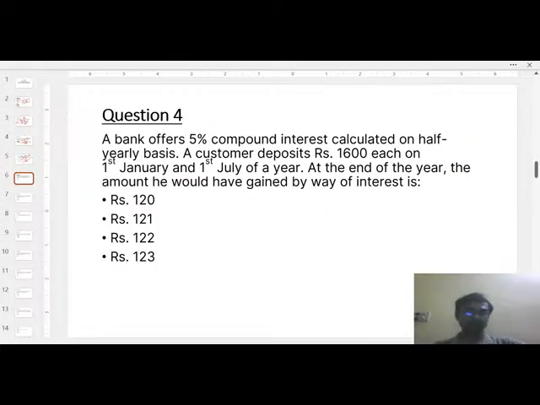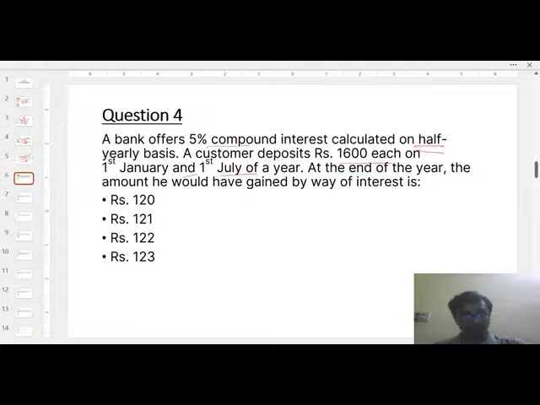So here is the first question. A bank offers 5% compound interest, calculated on half yearly basis. A customer deposits 1600 each on 1st January and 1st July of the year. At the end of the year, the amount would be what?